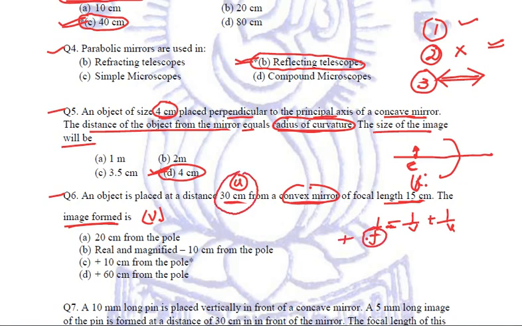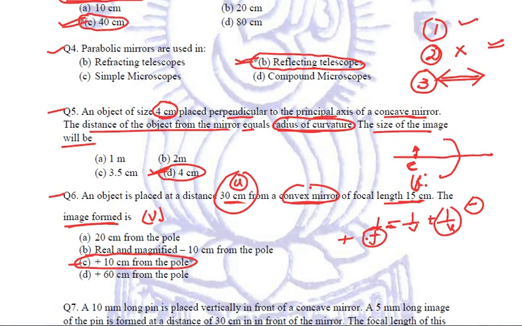Object distance is always taken to be negative. So putting the values of F and U as per these sign conventions, we will just calculate the answer, which will be the C option. You need to calculate and counter check it.